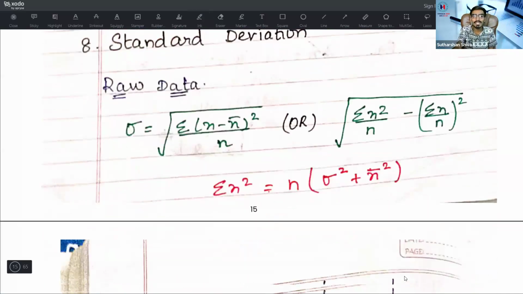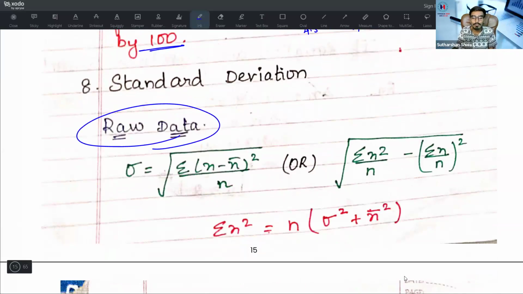Okay, then come to standard deviation. What is a standard deviation? For raw data, sigma is equal to root of summation (x minus x bar) the whole square divided by n, or it is root of summation x square divided by n minus (summation x by n) the whole square. This summation x by n is nothing but your x bar.